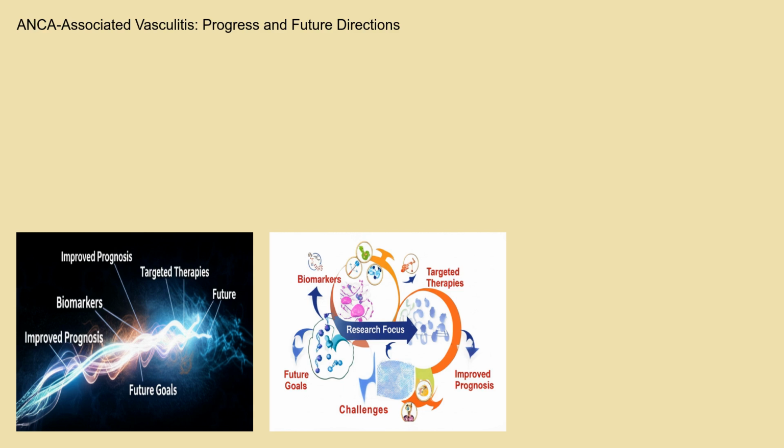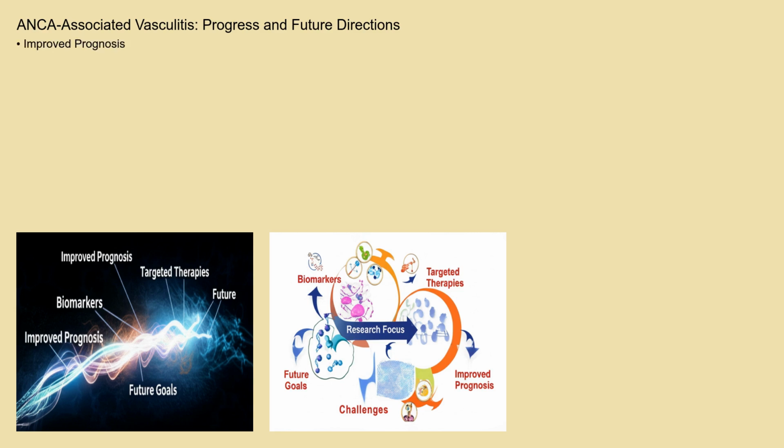The prognosis for individuals with ANCA-associated vasculitis has improved significantly over the past few decades with advancements in diagnosis and treatment. With prompt and appropriate therapy, many patients can achieve remission and maintain good kidney function. However, relapses can occur, and some patients may develop chronic kidney disease or other complications.